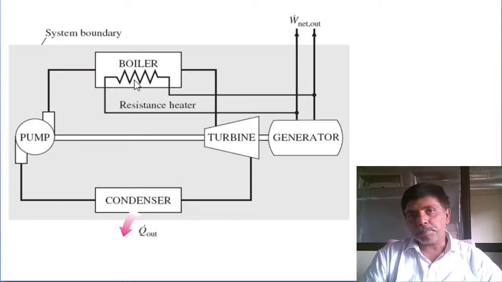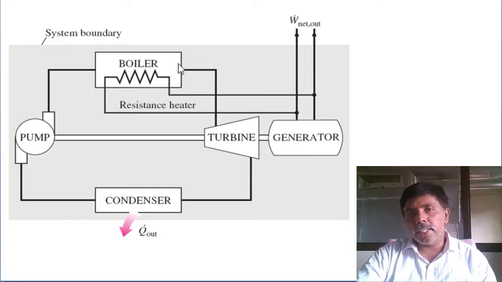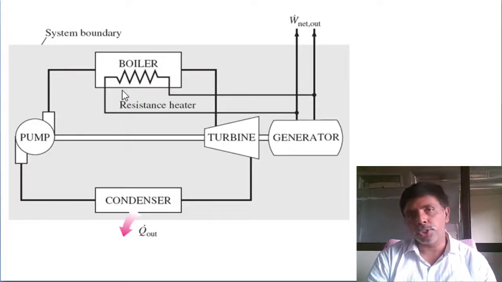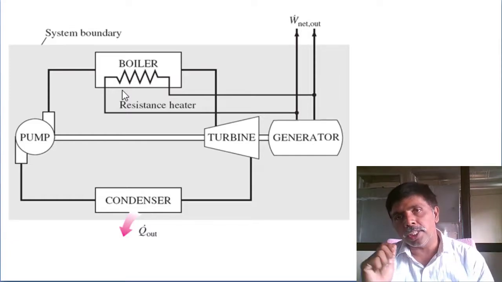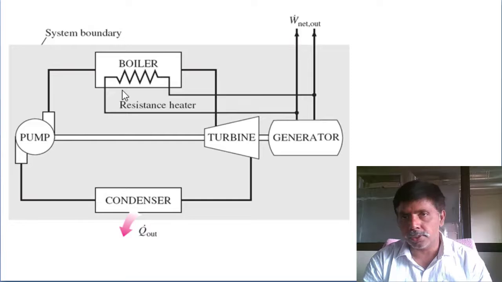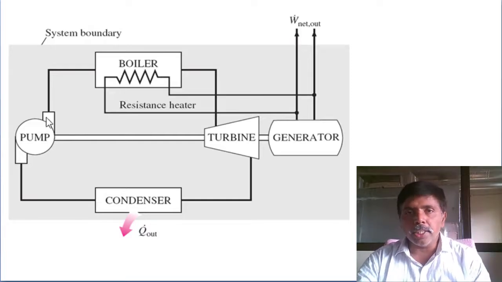You see, here in this cycle, where is the energy input? There is no energy input. First law of thermodynamics, for closed system, open system, whatever the system: energy in equal to energy out, or energy in minus energy out equal to change in energy. That's all, nothing else. Here there is no energy in. Up to reaching steady state only we are supplying energy. Then after that there is no energy in.